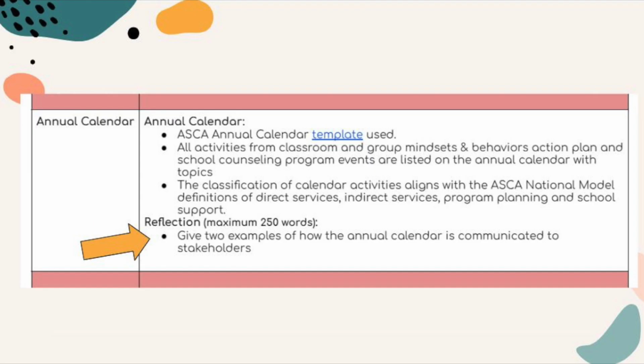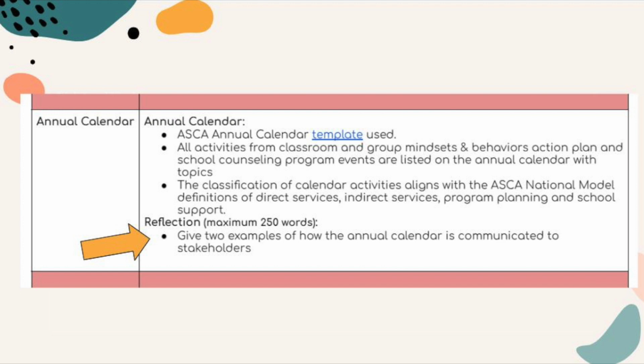The final thing you will see here for the reflection, here we just have one prompt, and it's very similar to what we saw up in the mission and vision section. We want you to give 2 examples of how the annual calendar is communicated to stakeholders. Maybe your annual calendar is shared similarly as the vision and mission are. Maybe they're shared on your counseling website. Maybe they're shared with your staff.